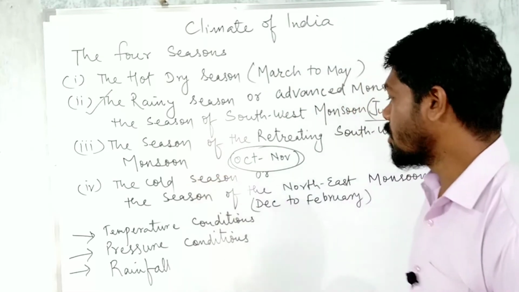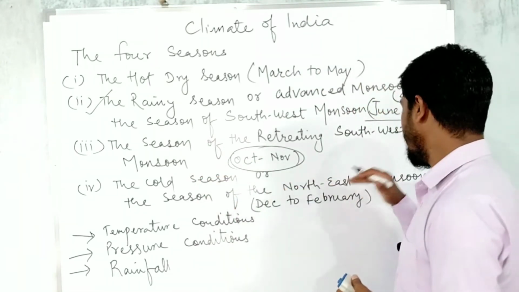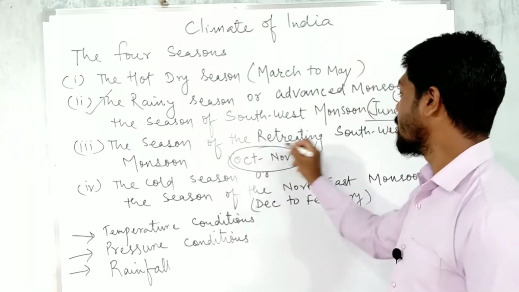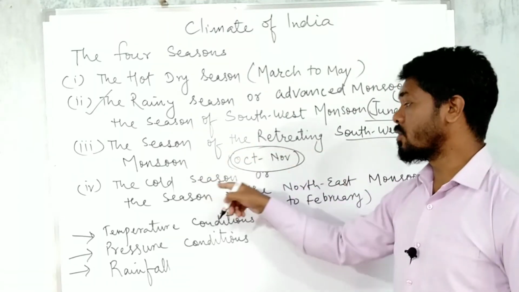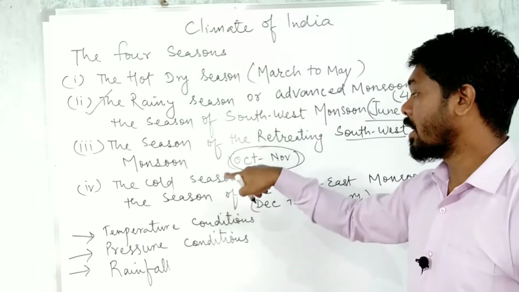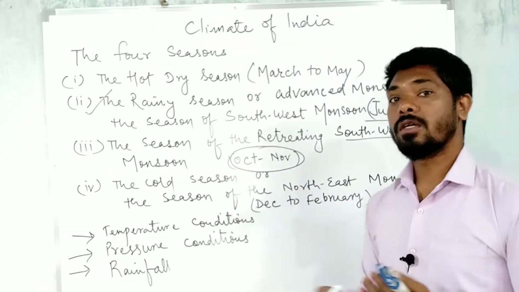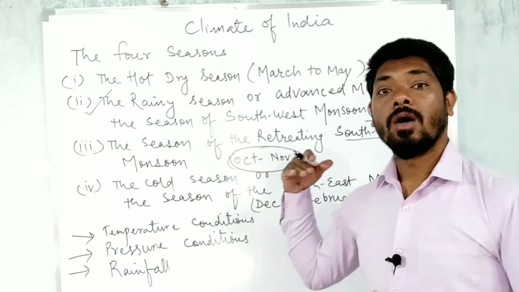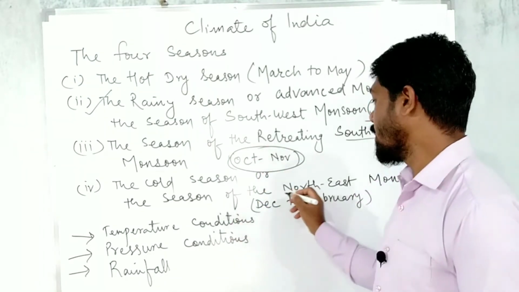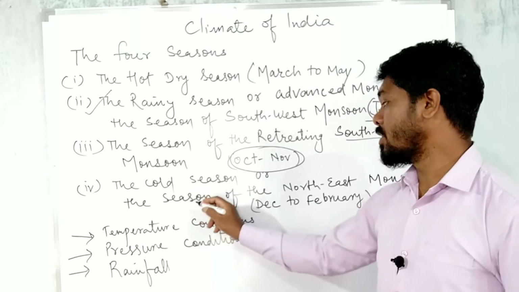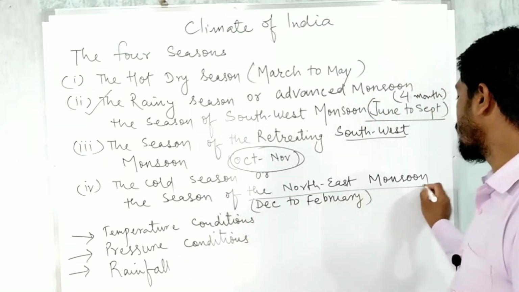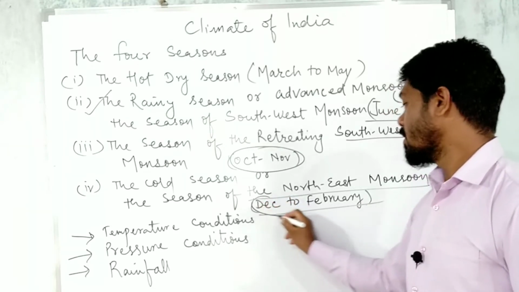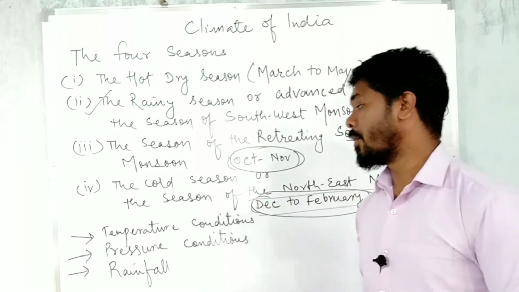Then the cold season, or the season of the northeast monsoon. The direction of these retreating southwest monsoon winds is replaced by the cold season. That is, due to the decrease of temperature, the direction of the wind changes. So this is the winter season, that is the cold season, the season of the northeast monsoon, during December to February.